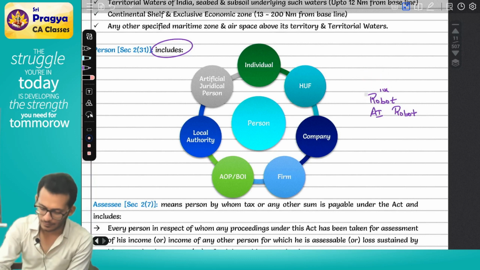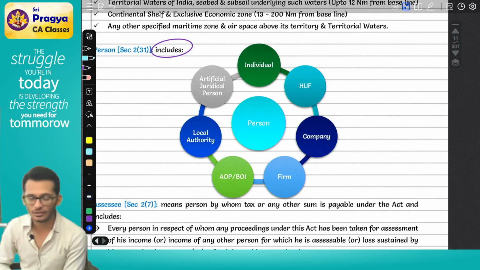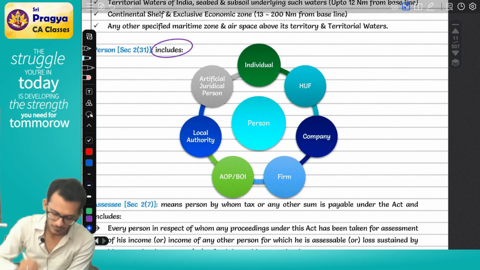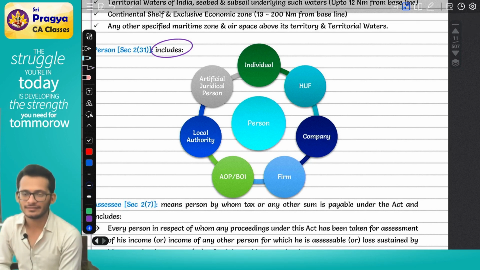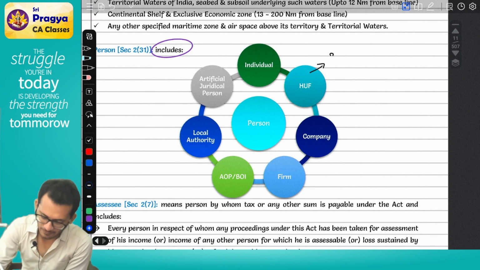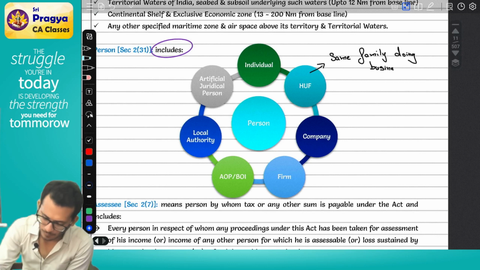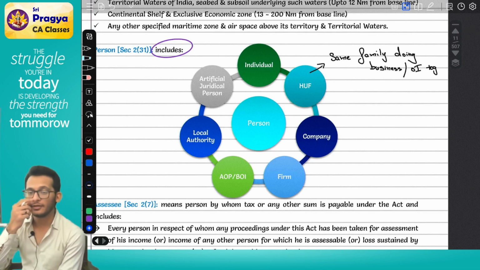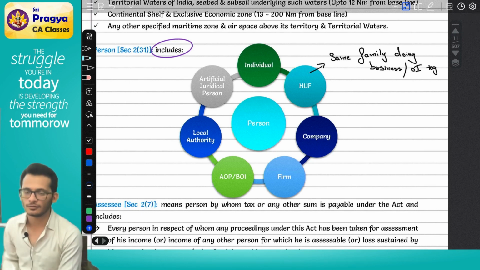Next item, HUF. What is a HUF? I asked for the meaning, not the full form. People of the same family doing business together. Yes, people of the same family doing business or other income. It can be other income also.